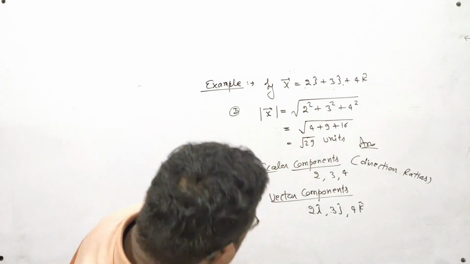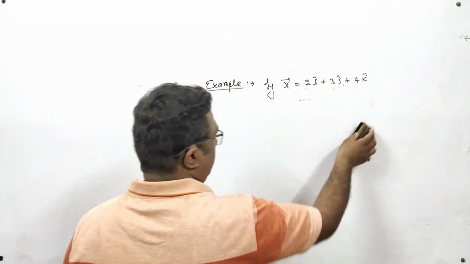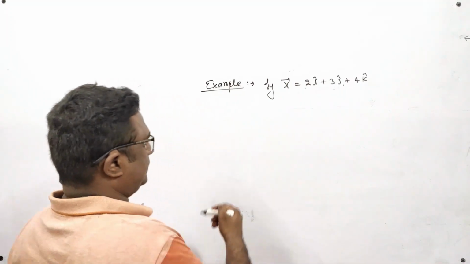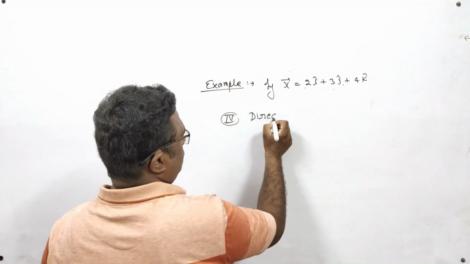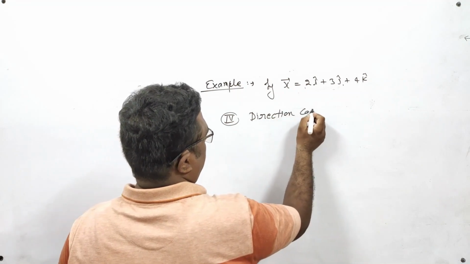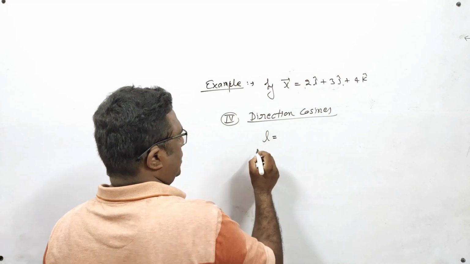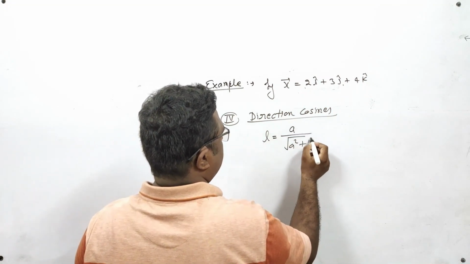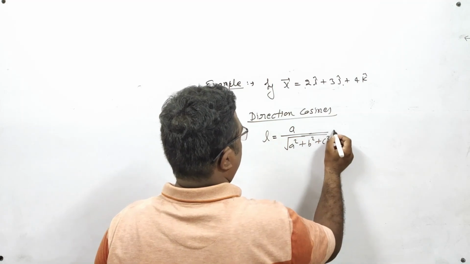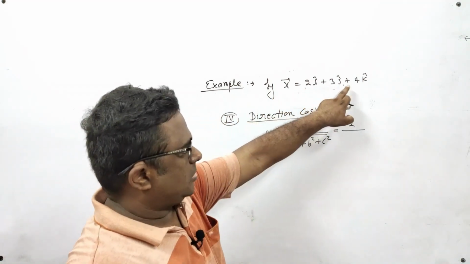Now, fourth point, suppose I say find out their direction cosines. The formula of direction cosine is l equal to a upon under root a square plus b square plus c square. In this, a is 2, b is 3 and c is 4.